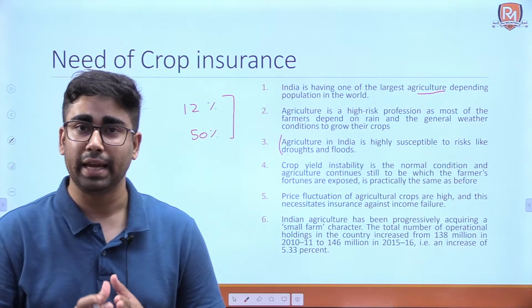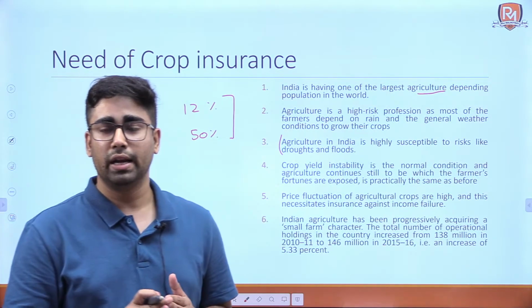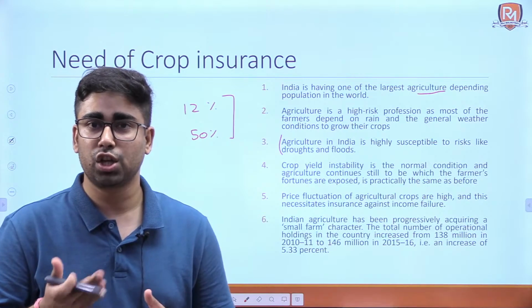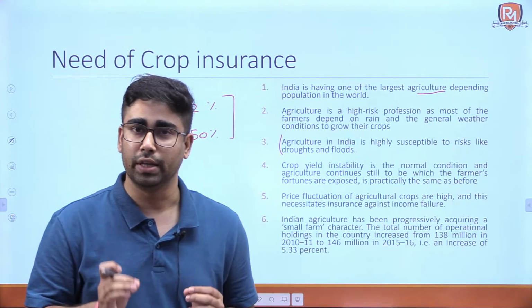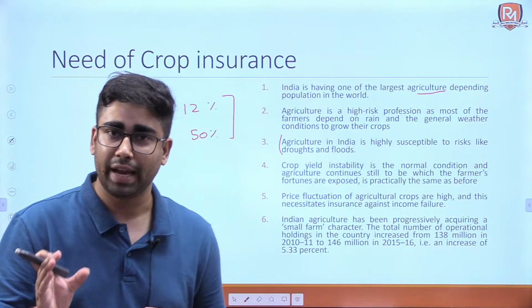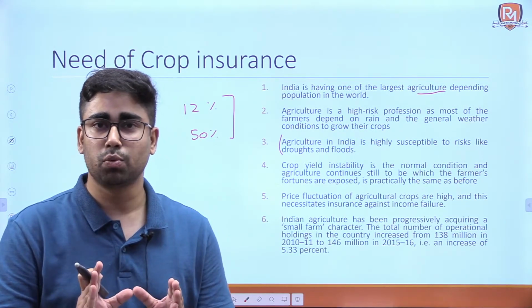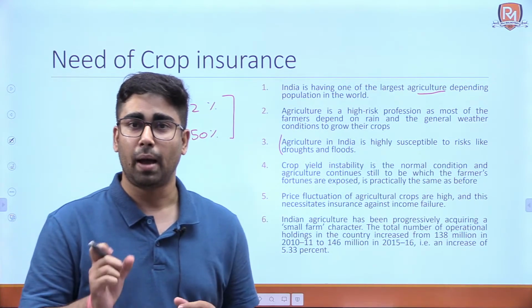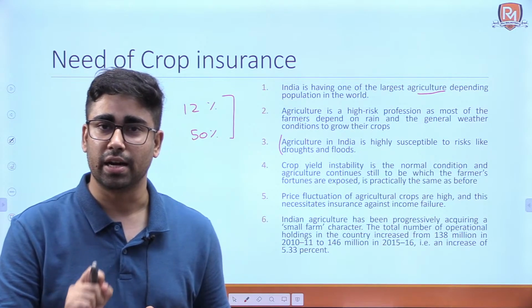Furthermore, there is crop yield instability. For example, in the previous season there might be 50 quintal per hectare production of wheat, but this season because of heat waves it decreased to 43 quintals. So because of heat waves the production of wheat decreased, and that is why the crop production needs to be ensured so that the income of the farmer is protected from the externalities.